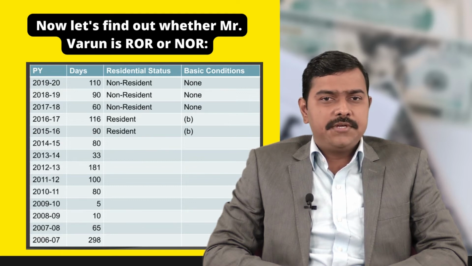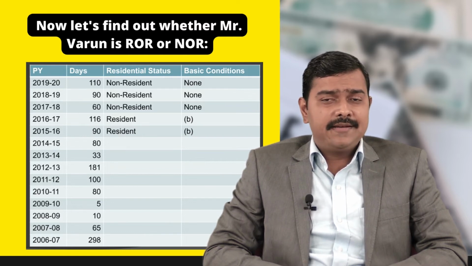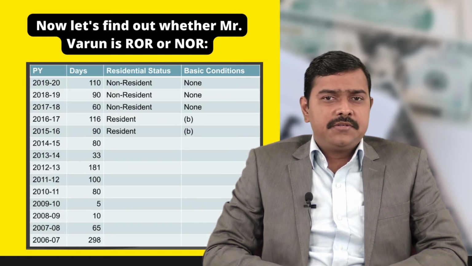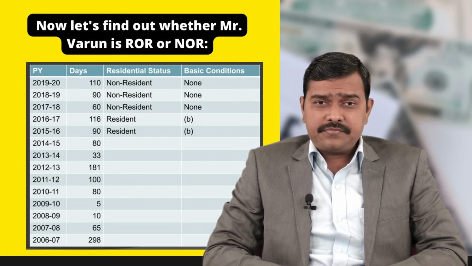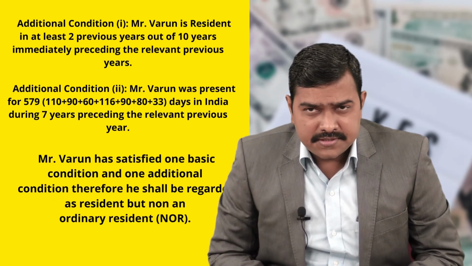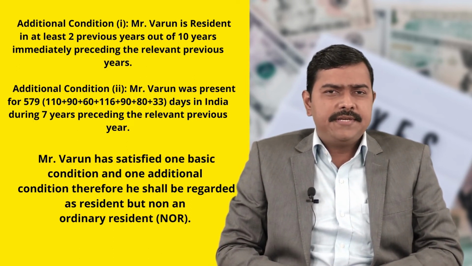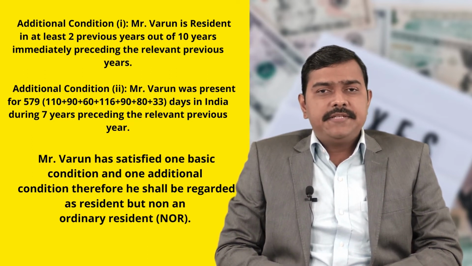Now come to the previous year 2015-16. In the previous year 2015-16, his stay in India is 90 days. And in the last 4 previous years, his stay in India is greater than 365 days. So he is satisfying condition number B. He will become resident in the previous year 2015-2016. So additional condition number 1, Mr. Varun is resident in at least 2 previous years out of 10 years immediately preceding the relevant previous year. So Mr. Varun is satisfying additional condition number 1.